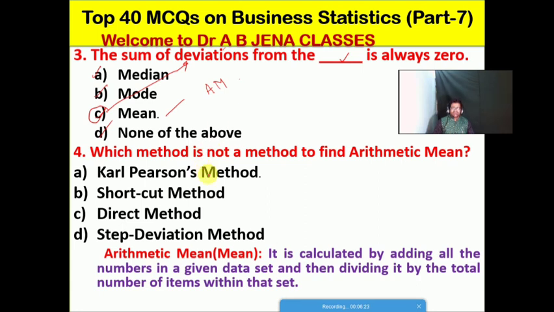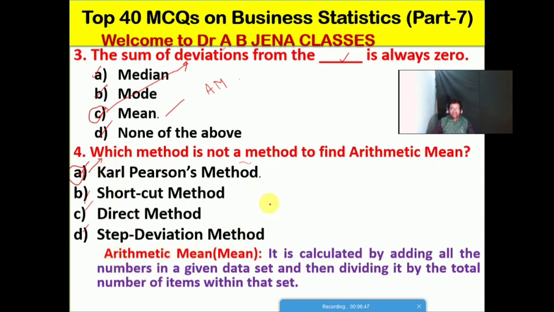Next one we will see: which method is not a method to find the arithmetic mean? A: Karl Pearson's method, B: shortcut method, C: direct method, D: step deviation method. Friends, A is the right option for this MCQ. Sorry, I am suffering from a severe cold.